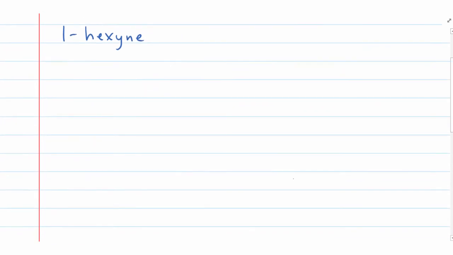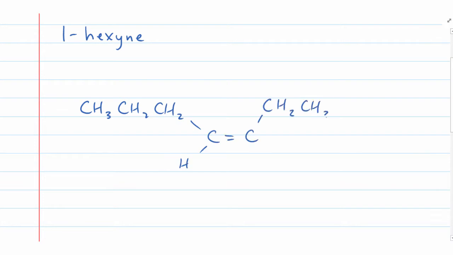Okay, let's try drawing out these structures. Actually, I'm going to give you one to draw out, and then I'm going to give you one to name. So let's draw this one out. Let's do one hexyne, and then I'm going to put one down here that we're going to name. And so the one that we'll name will be this one here. First one we want to write out a structure. The second one we want to assign a name.